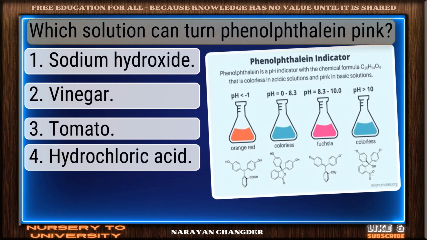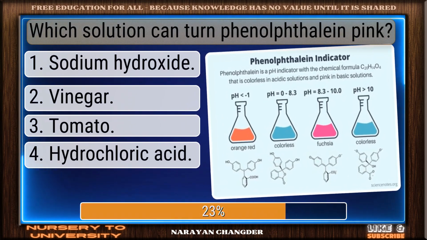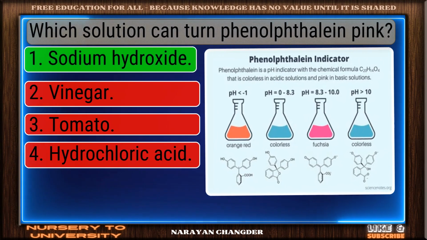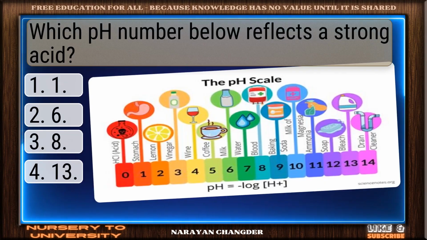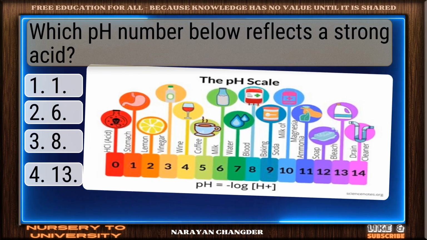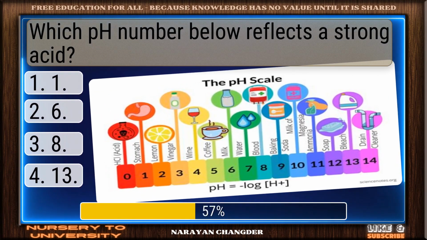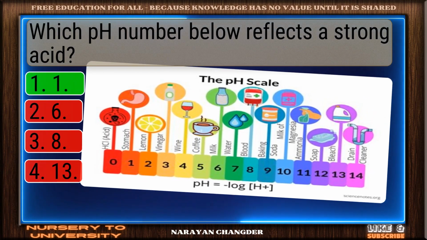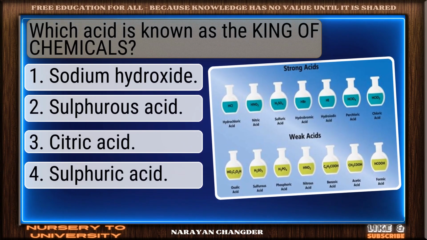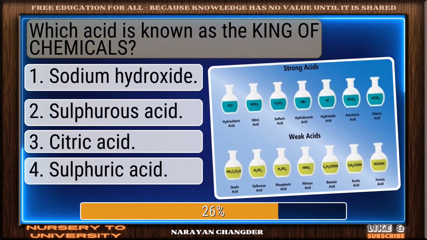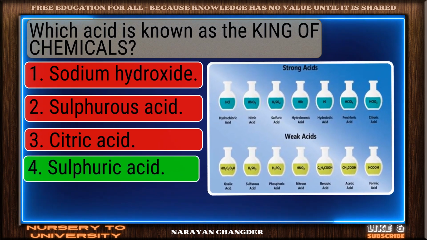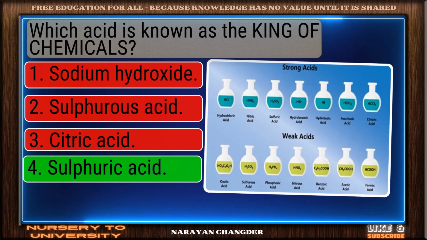Which solution can turn phenolphthalein pink? Valid point. Sodium hydroxide is true. Which pH number below reflects a strong acid? Well done. 1 is the right choice. Which acid is known as the king of chemicals? Great thinking. Sulfuric acid is the right choice.